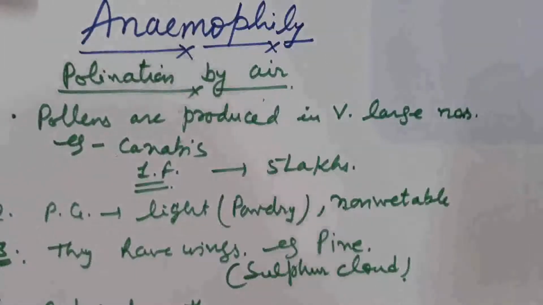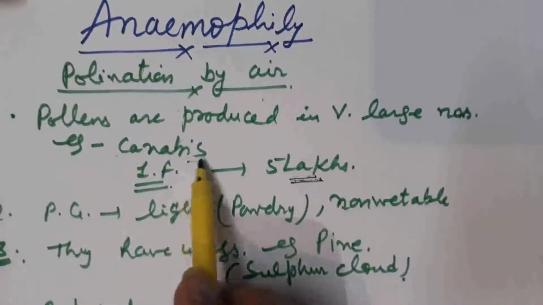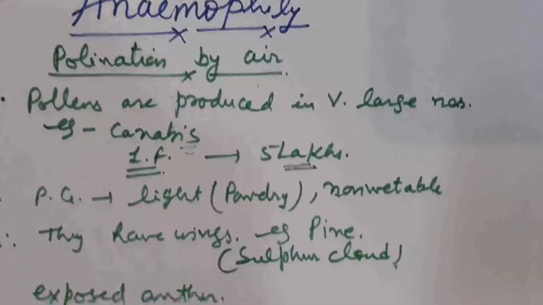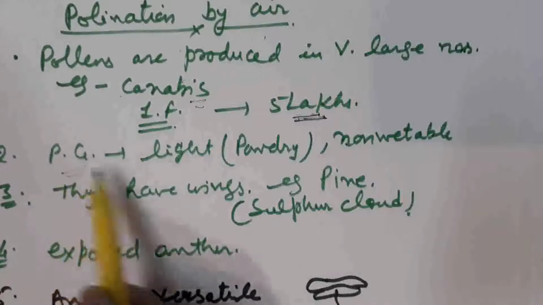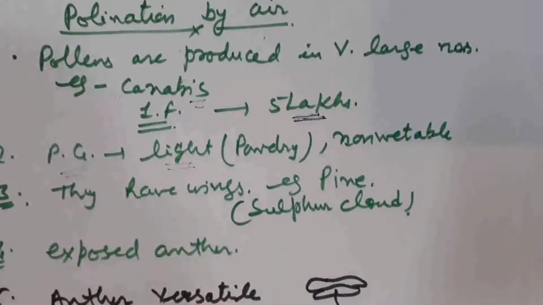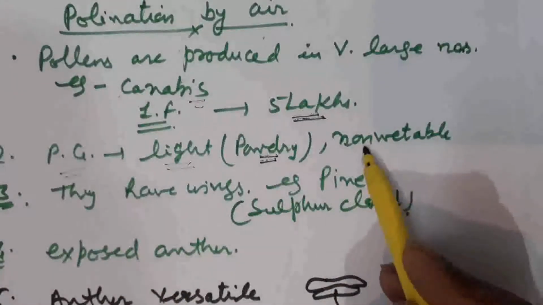As in case of cannabis, a large number of pollen grains are produced by a single flower. The number is 5 lakh pollen grains in case of cannabis. Pollen grains which are going along with the air current must be light in weight. They are present in powdery form and they are non-wettable.